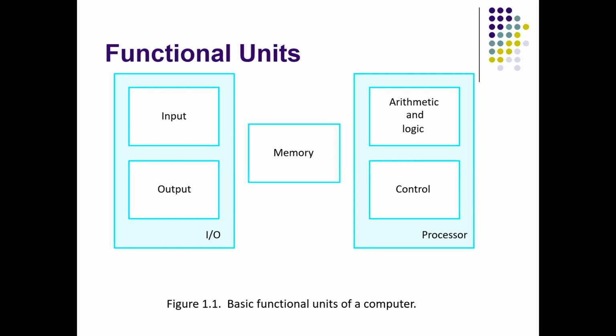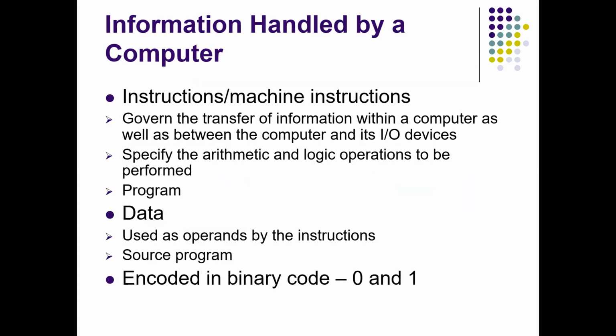So long back, almost 4-5 days back, we have discussed a brief discussion about the functional units. And we have discussed about the information that was handled by the computer. What is the basic information that was handled by the computer? Computer will be handling either the instructions or data.